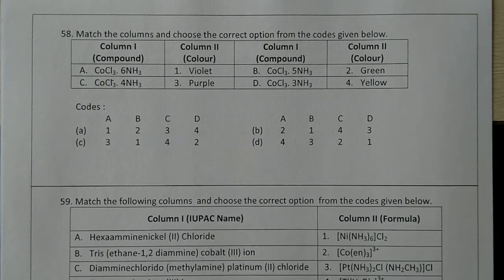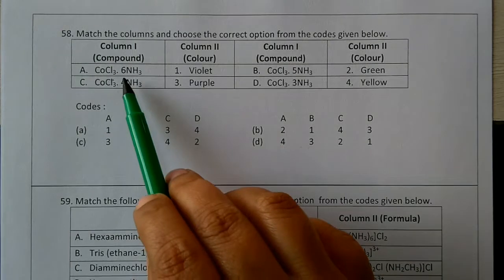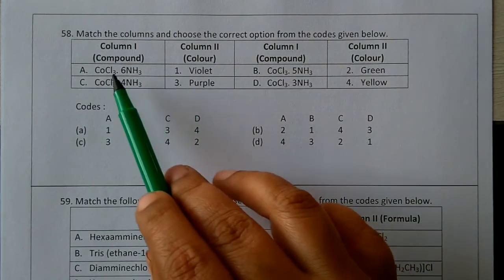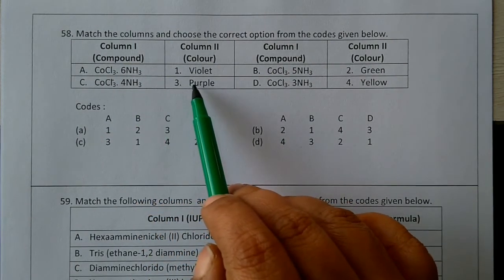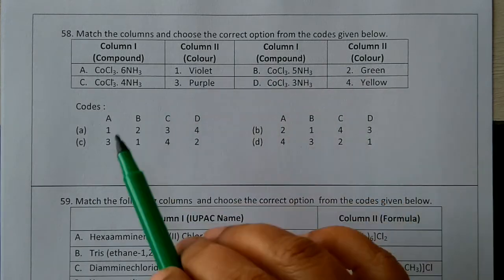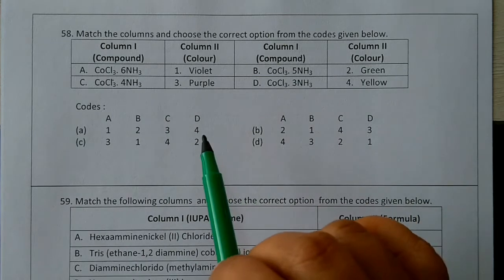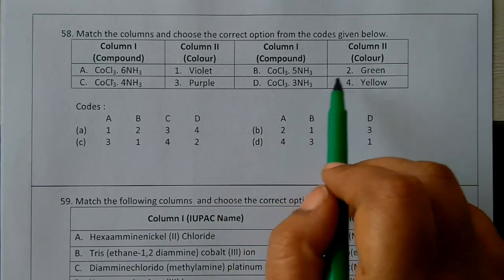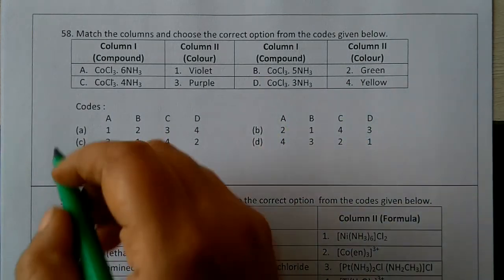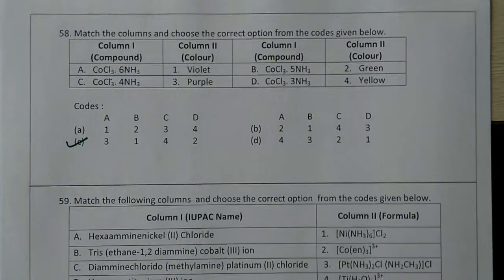So A will be with a purple color, B will be with a violet color, C will be with a yellow color, and D will be with a green color. So that is option C, that is the correct answer.